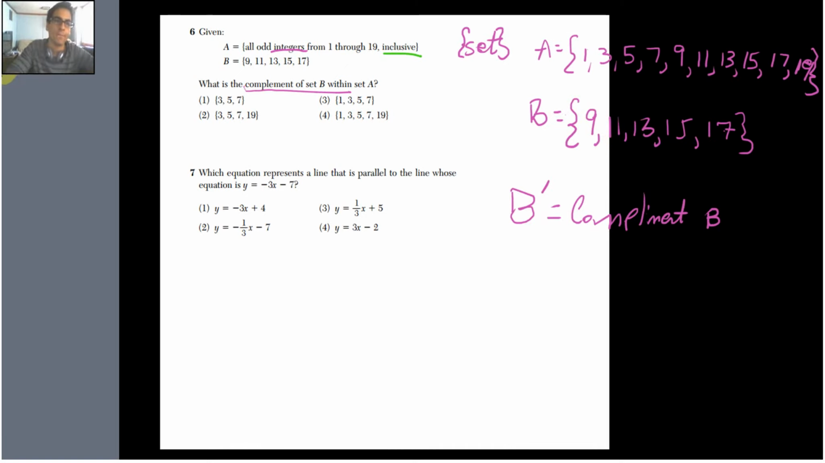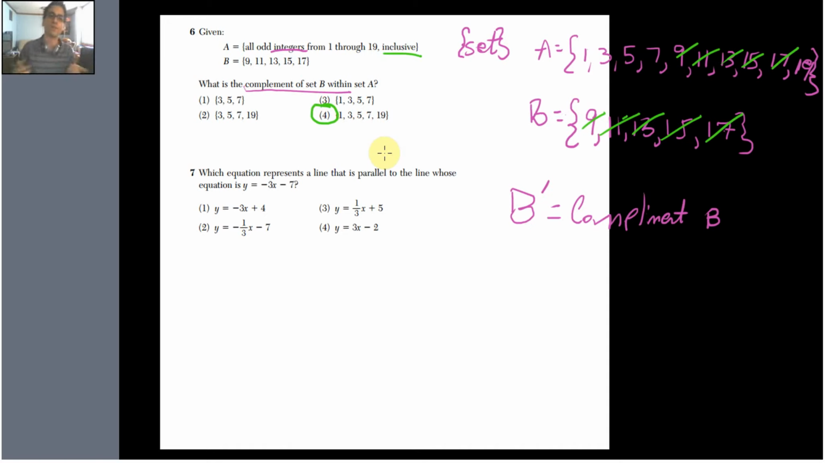So let's cancel them out. We know 9 is in both, so it can't be 9. We know 11 is in both. Can't be 11. We know 13 is in both. We know 15 is in both. We know 17 is in both. So really all we have left is 1, 3, 5, 7, and 19. Boom, shakalaka. That problem was pretty cool because you learned a little bit about sets.